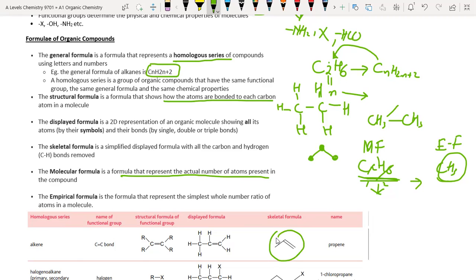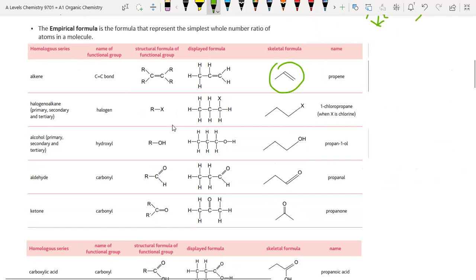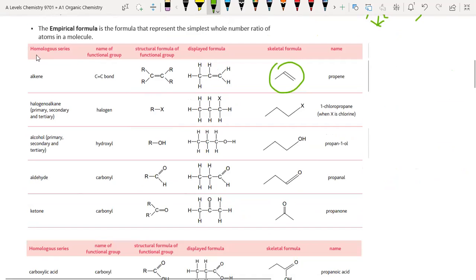Molecular formula represents the actual number of atoms present in the compound, showing what atoms and how many of each type are present. The empirical formula gives the simplest whole number ratio of the atoms in a molecule. These can be seen here.